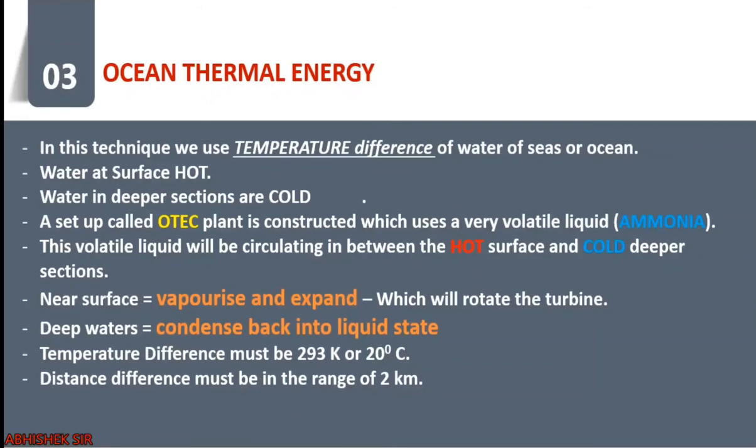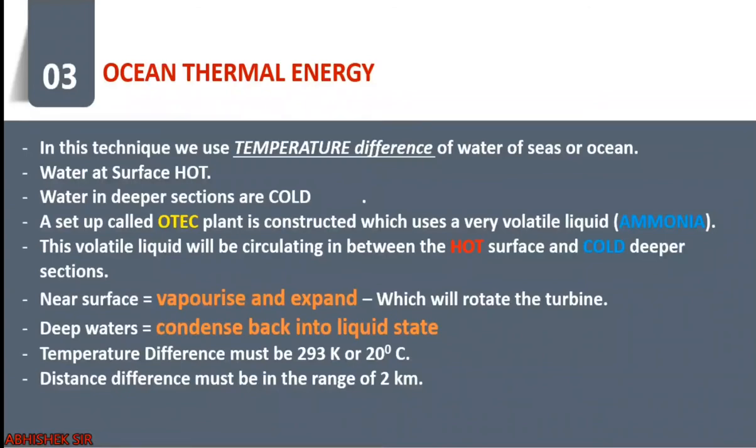Now what is the logic? You see, this volatile liquid will be circulating between the hot and the cold regions. Near the surface, ammonia will vaporize, it will become hot and it will expand in order to rotate the turbine, which in turn will generate electricity. Now what happens to that steam, that vapor? They are taken deep so that they condense back to the liquid state. So this cycle of vaporizing, expanding, condensing, turning back into liquid, then pumping up, and then again vaporizing, expanding is nothing but the principle of ocean thermal energy.